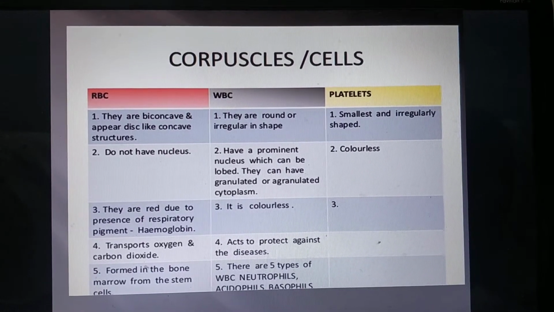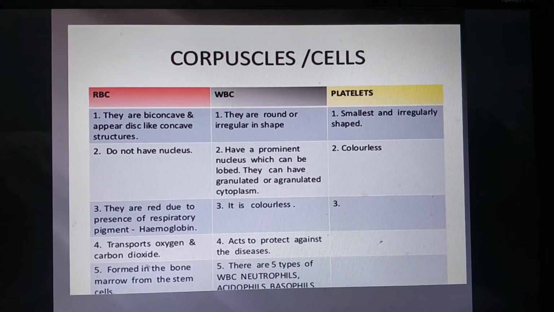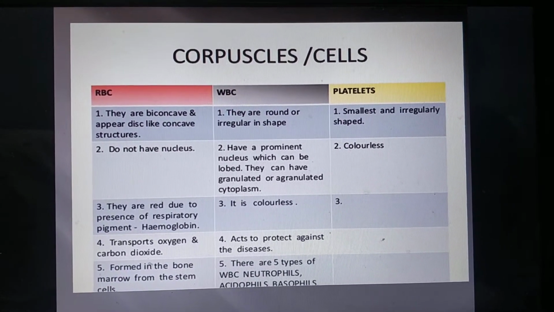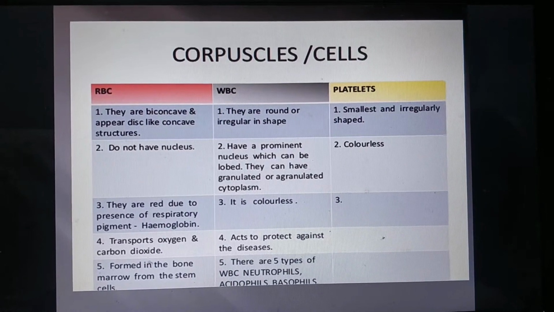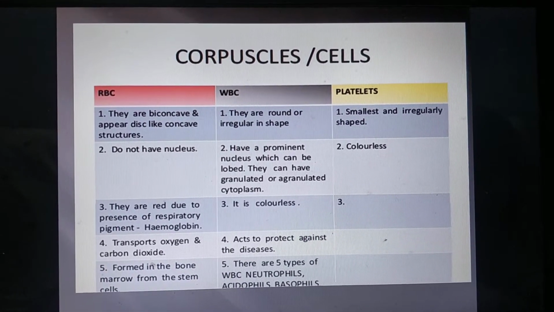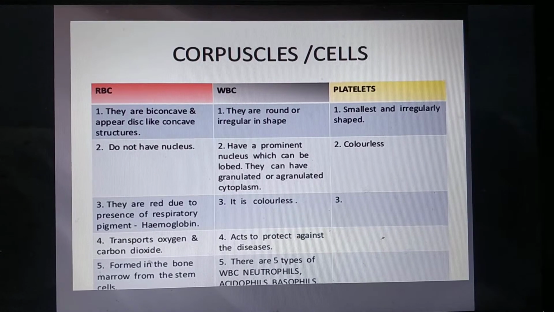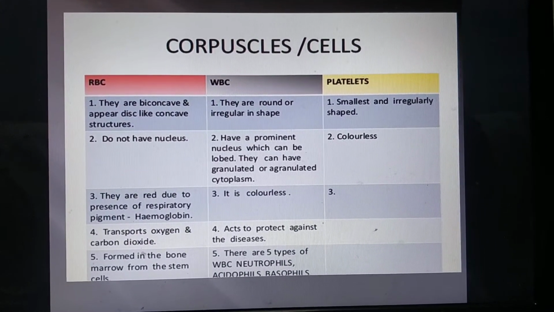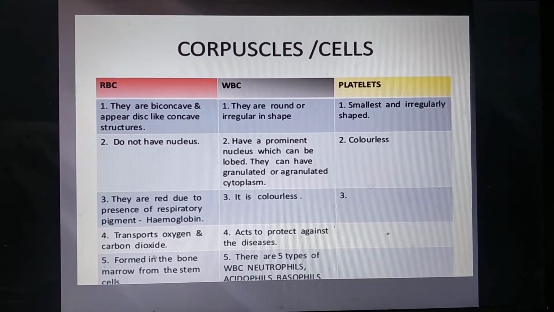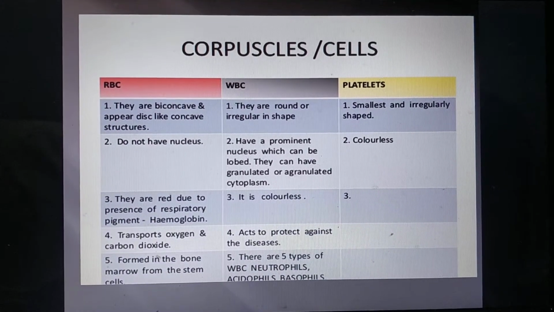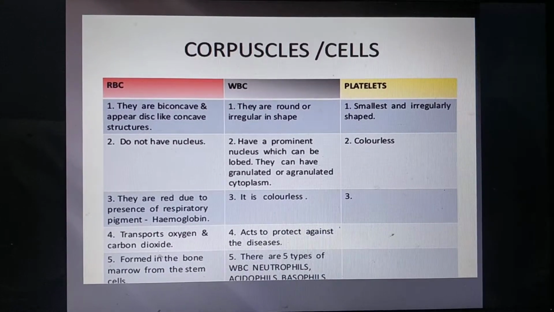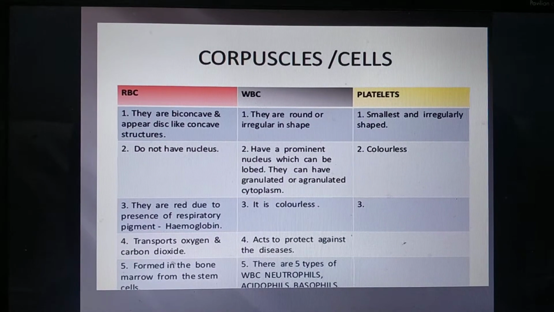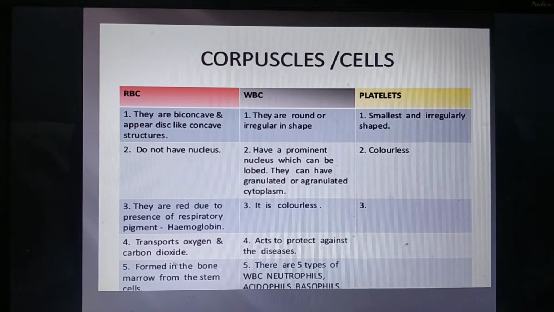White blood cells are round or irregular in shape. They have a prominent nucleus, and the nucleus can be lobed. White blood cells are white or colorless, and the main function of white blood cells is providing protection against diseases. So they help in the defense mechanism. Platelets are the smallest and irregularly shaped. They are also colorless, and they help in clotting of blood.